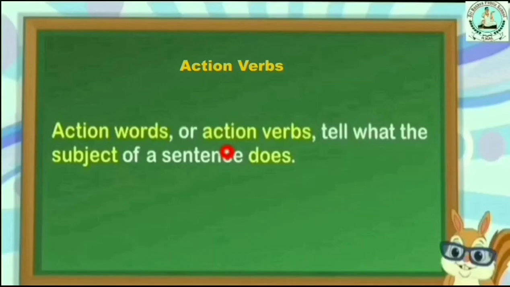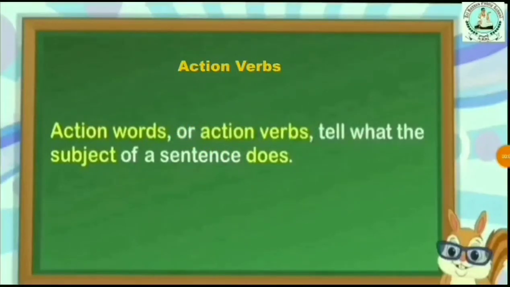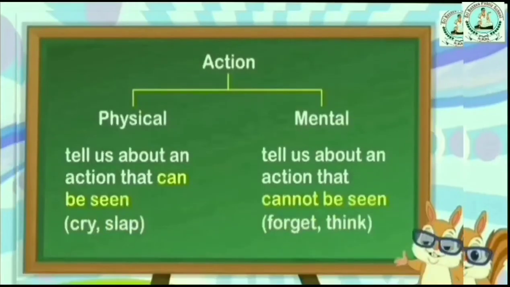Before that, once again glance at the action verbs. Action words or action verbs tell what the subject of a sentence does or is doing. That verb is called an action verb. The action can be physical or mental.